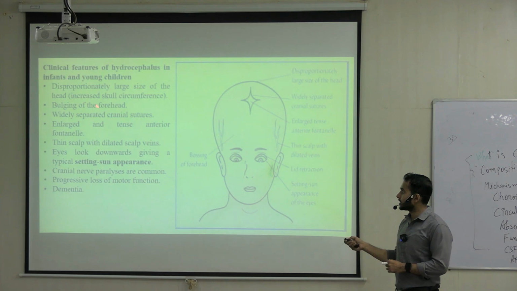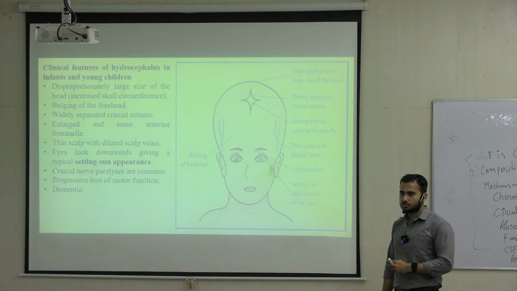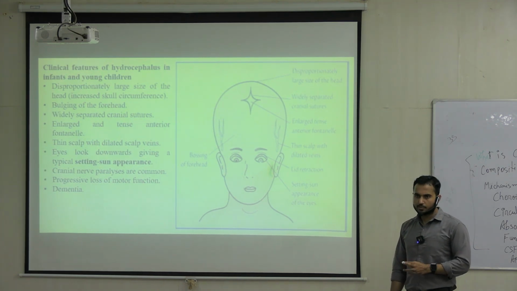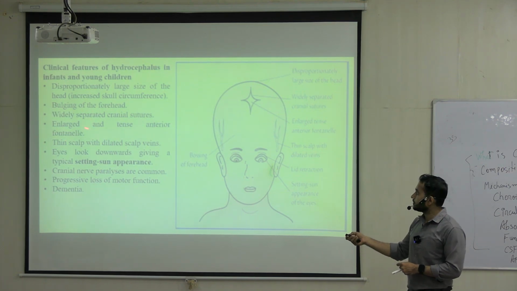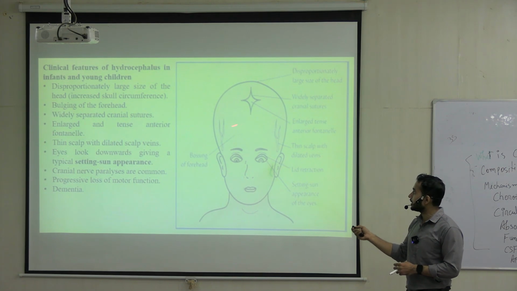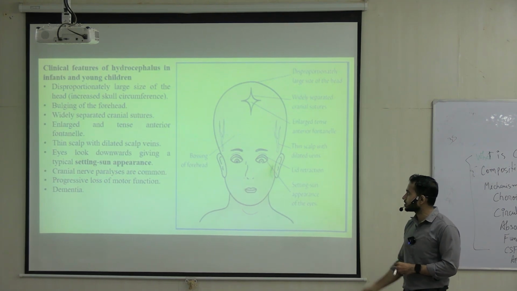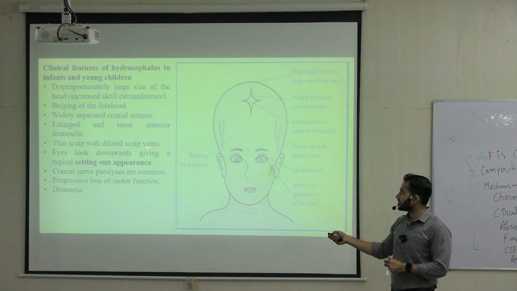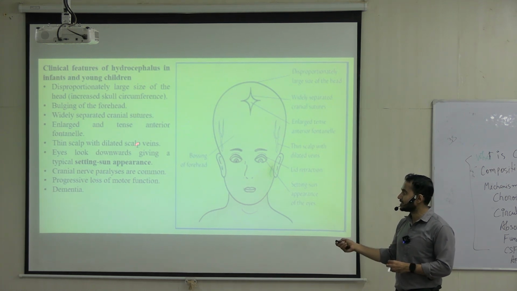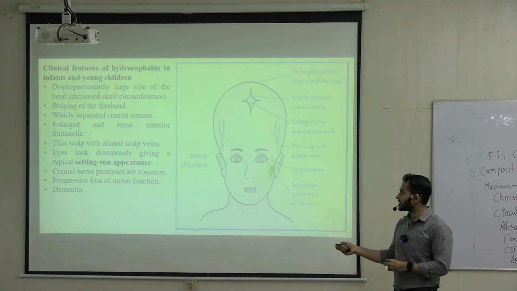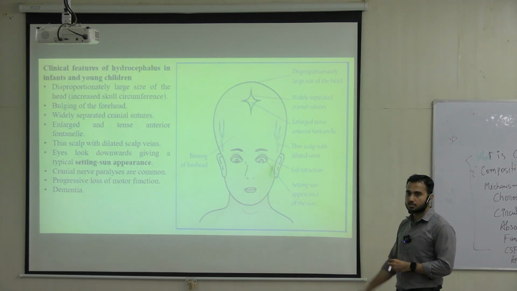Have you studied about the fontanelles? You have not studied about fontanelles? In the fetal skull, fontanelles are there. I hope you have studied. So there will be enlarged fontanelles; the anterior fontanelle will get enlarged. Scalp veins will get dilated and can be seen easily. Then the eyes look down, giving a setting sun appearance of the eye.